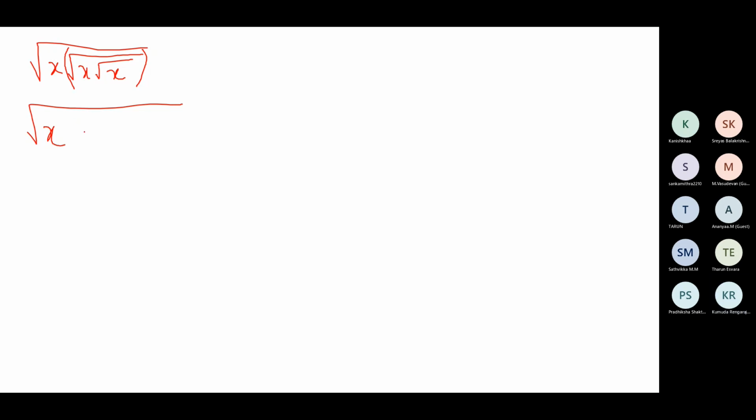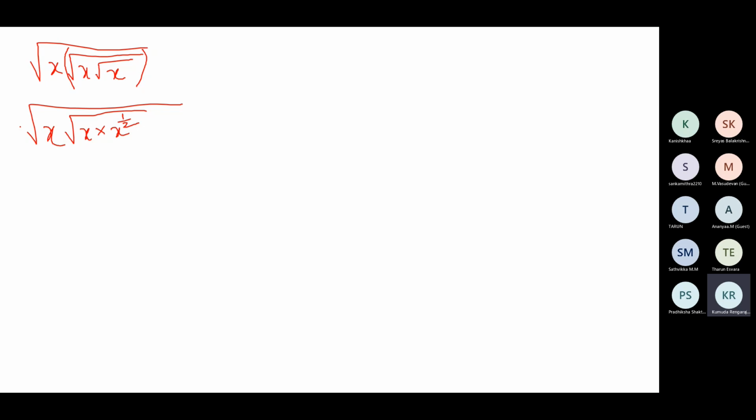Look at this one. I've written this x as it is. Now here I'm simplifying this part. Square root of x into, let's do it one by one, we are not in a hurry. We want to understand. You can avoid 2 steps and write the third step, but let's understand clearly. I'm trying to simplify from the innermost expression. So the innermost is root x.